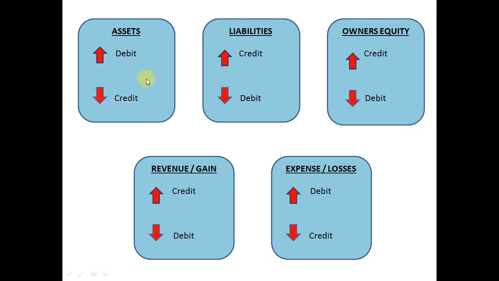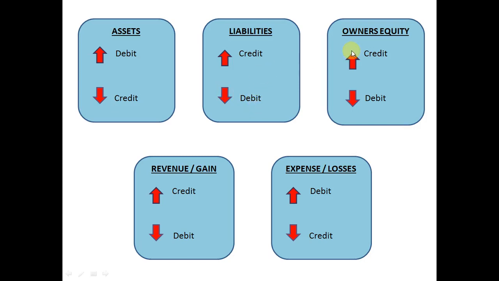That's the rule for this asset group. And for liability group, it is just opposite to that of the asset group. If it is increasing, we should credit it. In the asset we have debited. If liability is increasing, we should credit it, and if the liability is decreasing, we should debit it.